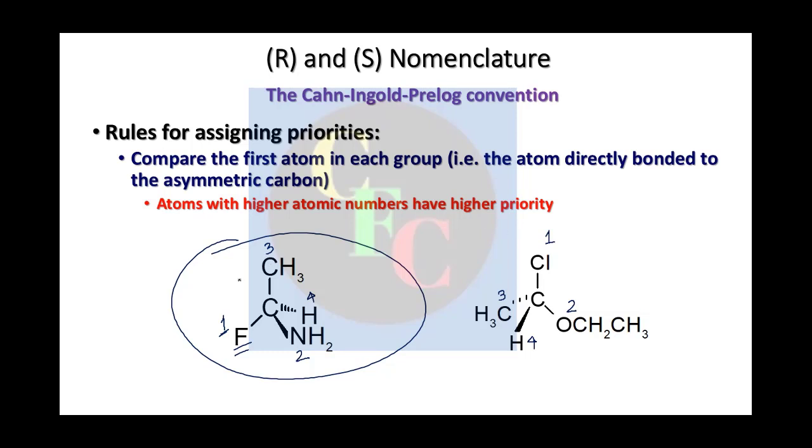Okay, so there was no ambiguity. There were 4 different groups, 4 different atoms. So there was no difficulty, no ambiguity in assigning the priorities. We can do it easily.